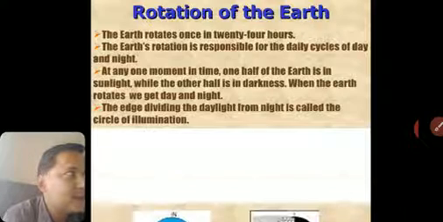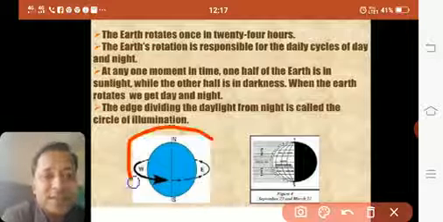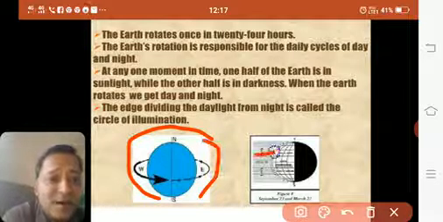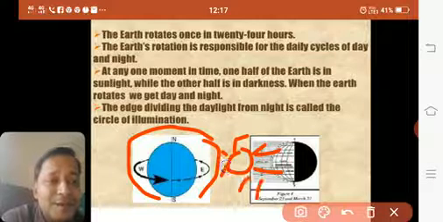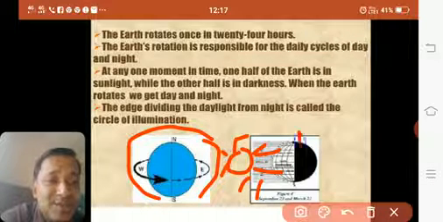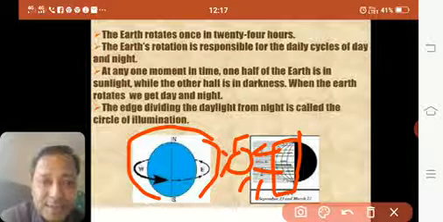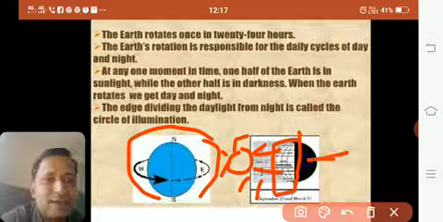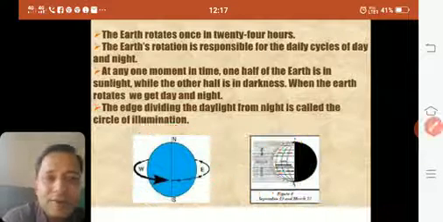Now you can see in this picture that the rotation is shown here. Suppose here is the sun. The part which is towards the sun, this half part, is called the circle of illumination, while the other half is dark. We know the meaning of illumination: it is light. So this is about the circle of illumination.